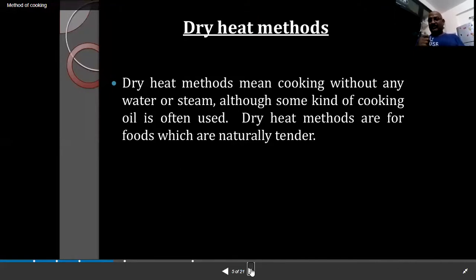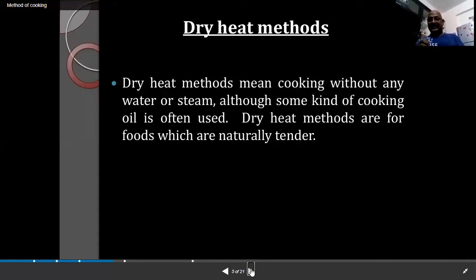We use a lot of oil in the dry heat method. This can be different types of edible cooking oils. We heat the oil and deep fry the cooking ingredients.